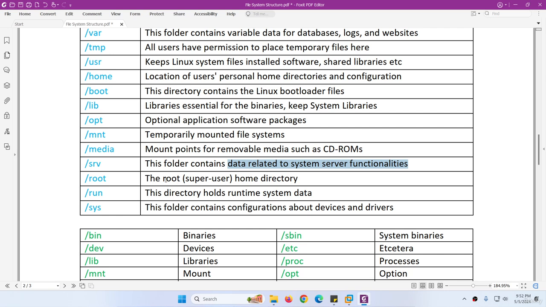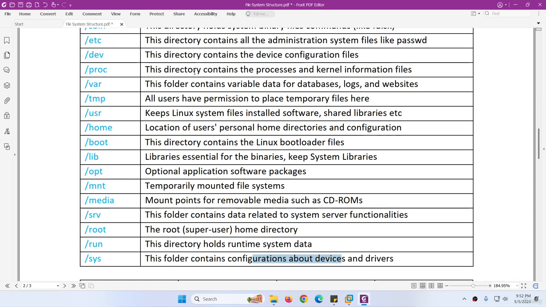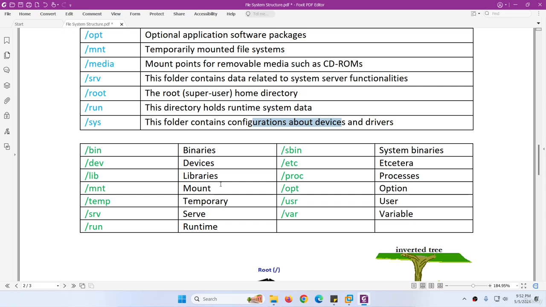And the super user home directory is the one with the name root. Then we have run, where runtime system data you will find. And finally we have sys, which contains configuration, device and driver, similar to dev, which also contains similar things. Also, as I say, bin means binary, sbin system binary, dev means devices, etc means etc, lib means libraries, proc means processes, mnt means mount, opt optional, tmp means temporary, usr means user, srv service, var means variable, and run means runtime.